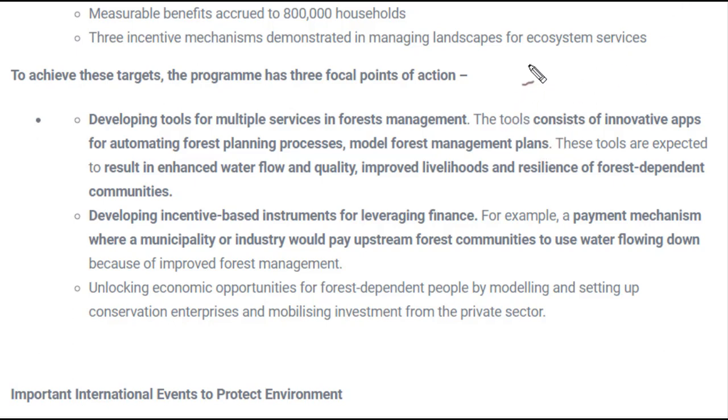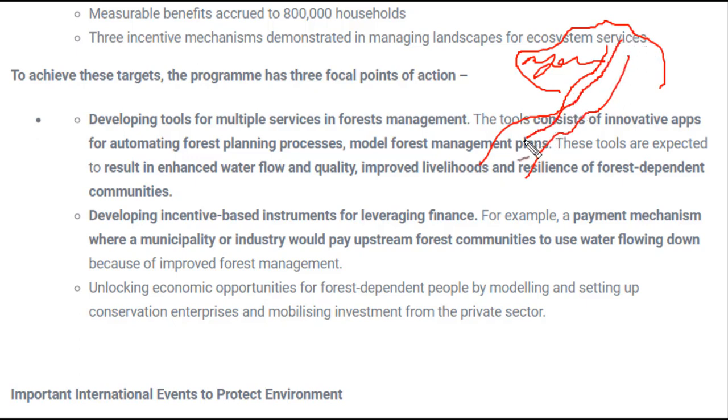Like we know there are certain forest areas, and from those forest areas a few rivers flow. If these forest areas are maintained, the water flowing through this river, through this forest, would be of good quality and high amount. So the people who are living downstream should pay some money to the forest community who are managing this forest, so that it can be managed properly. This is an incentive system given by the people who are using the resources of those forests and getting some benefit from them.